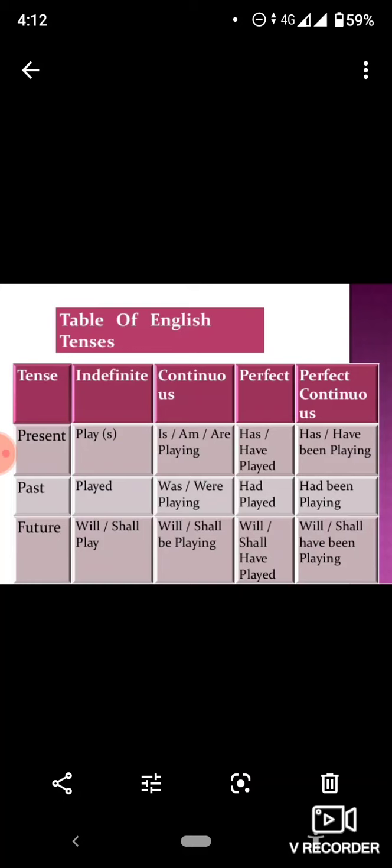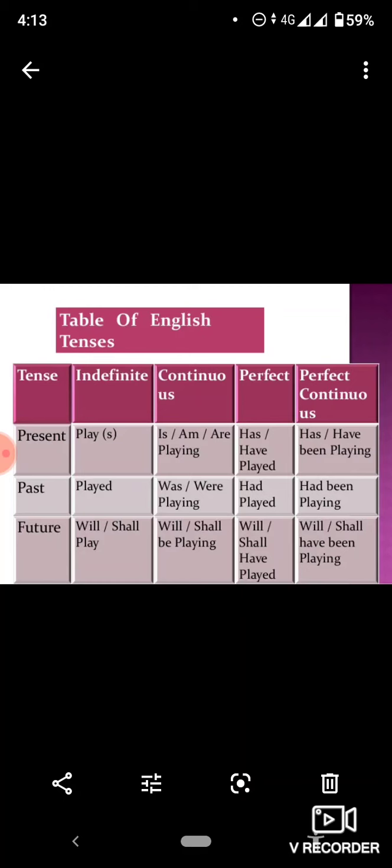Its simple or indefinite form: in the present tense, s or es is added to the first form of the verb, while in the past the second form is there, and in the future will, shall plus first form is added. The continuous shows you the use of is, am, are plus the first form of the verb plus ing in the present tense.